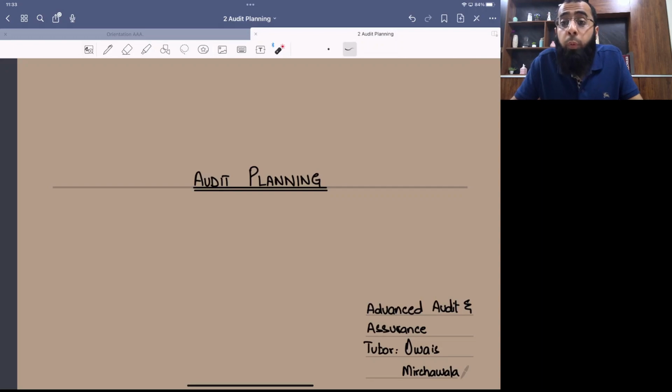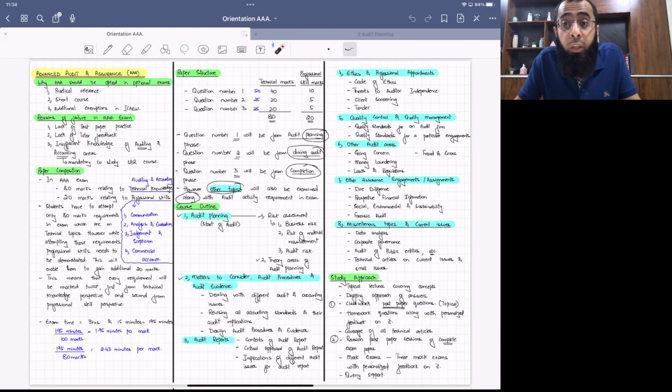I hope you all remember that in the previous class we had an introductory discussion on the advanced audit and assurance course. In today's class we will start discussion on the first chapter of our course, and that is audit planning. But before going into detail of this chapter, let's take a quick review of what we discussed in our last class, which included an introductory discussion on the advanced audit and assurance course.